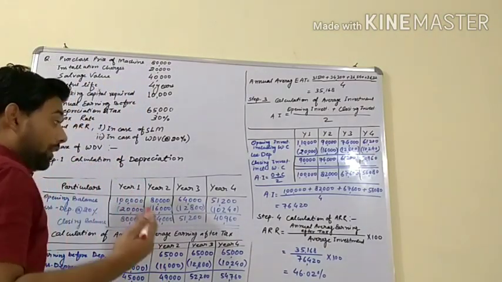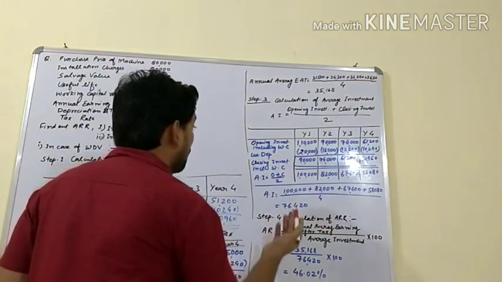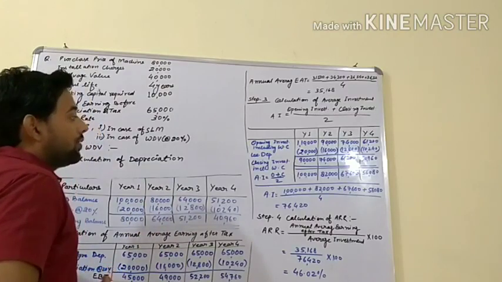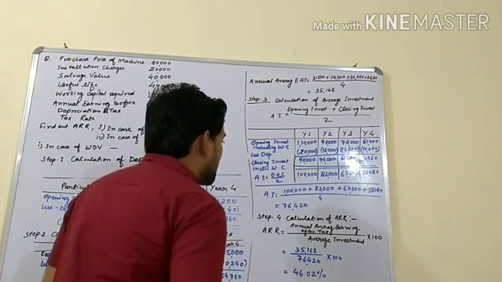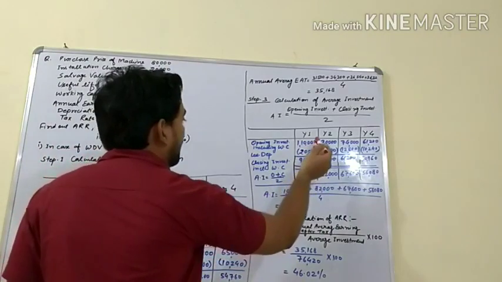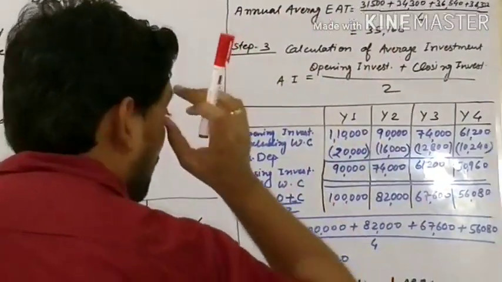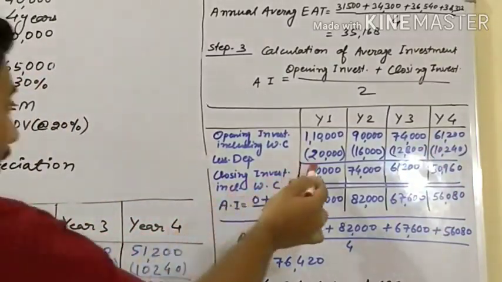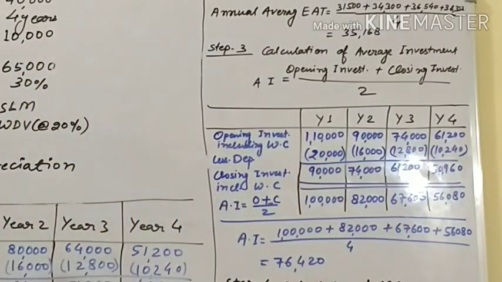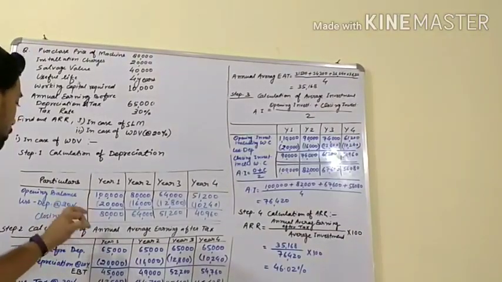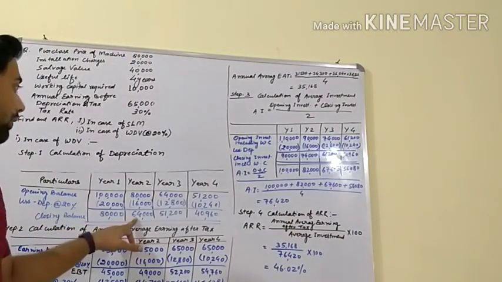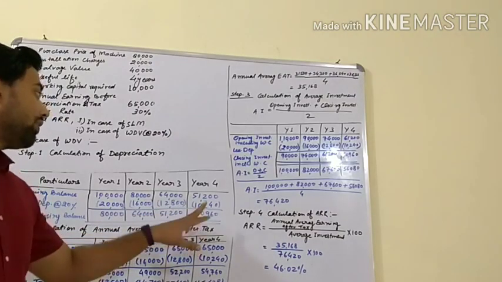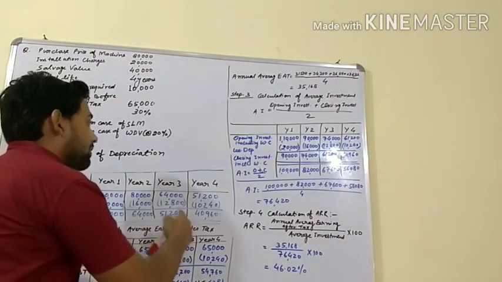What we have to do now? We have to subtract depreciation because after subtraction of depreciation we will find our closing investment. Now deduct, we will find 90,000, 74,000, 61,200 and 50,960. This value can be found from here. Add in closing balance 10,000: 90,000, 74,000, 61,200 and 50,960. That can be found by this also.